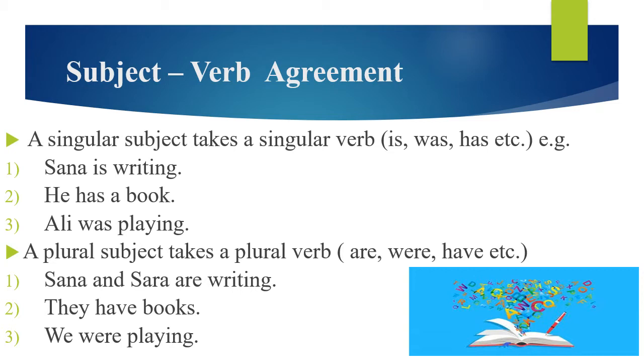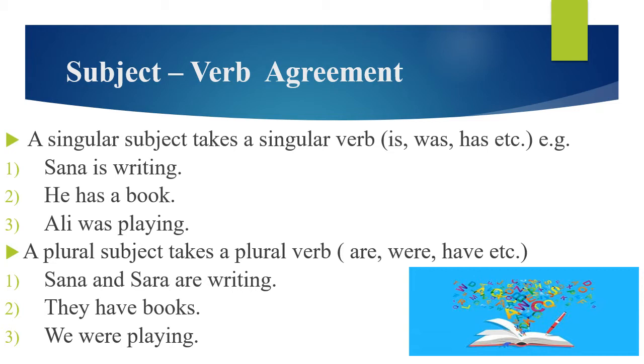Similarly, a plural subject takes a plural verb. When the subject is plural, more than one, these are called plural subjects. For example, you, we, they, two naming words, more than one, two, three, four naming words, all these are plural subjects.